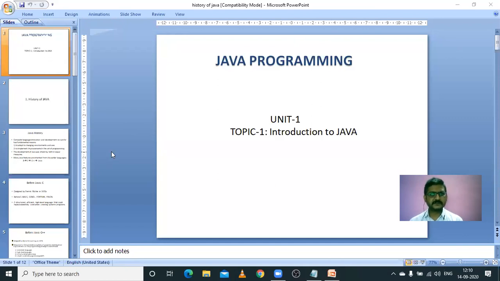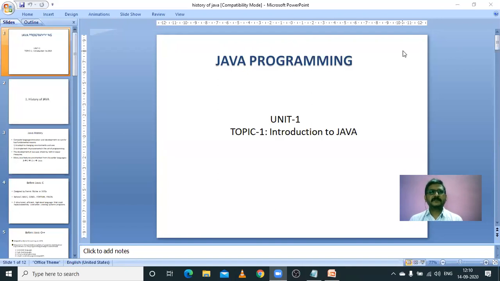So when we discuss C and C++, there are slight differences between them. In C programming, we are able to write a program using only C constructs, that is, using functions. That's why it is called structured oriented programming.